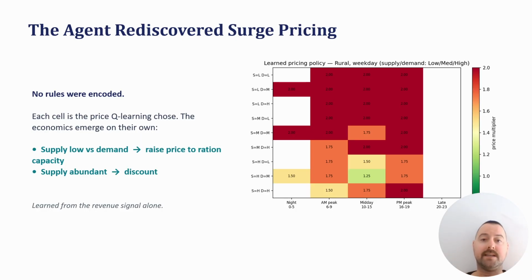This is the policy Q-learning actually learned with no rules encoded. Each cell is the price it chooses. Read it and the economics fall out on their own. When supply is low relative to demand, the top rows, it raises prices to ration scarce capacity. When supply is abundant, it discounts. It rediscovers surge pricing from the revenue signal alone. That's the encouraging result, but the next two slides are where it gets interesting.